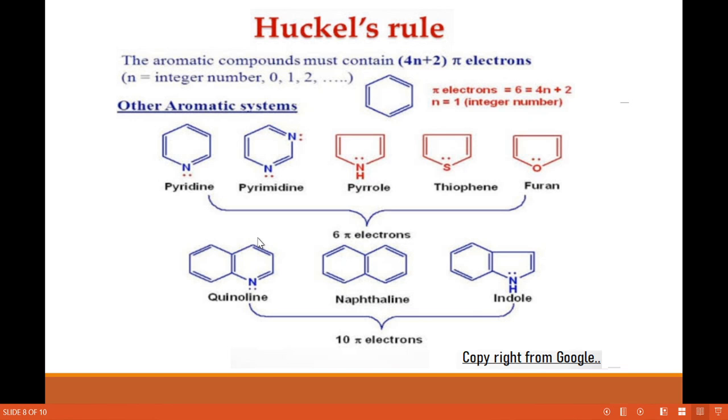Okay. Then the next examples, quinoline, naphthalene and indole. They contain 2 rings, right? So n is 2, 4 into 2 plus 2, that is 10. So all these three compounds have 10 pi electrons, and they also obey Huckel's rule. That's why they are also aromatic.